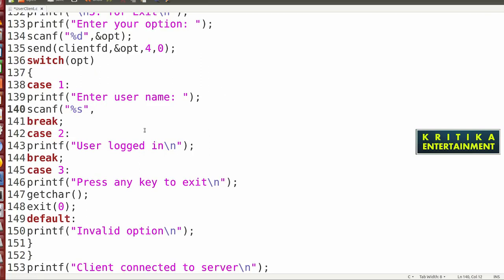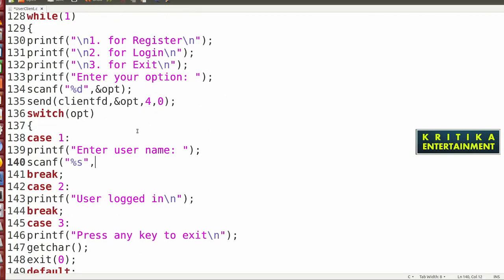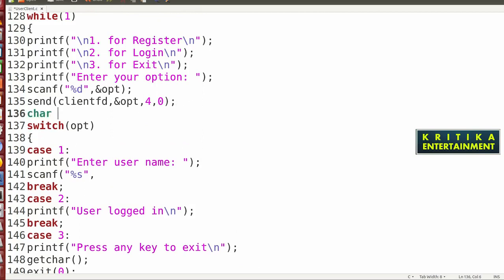I will take the user here. I will declare the variables: char usr with max pw.